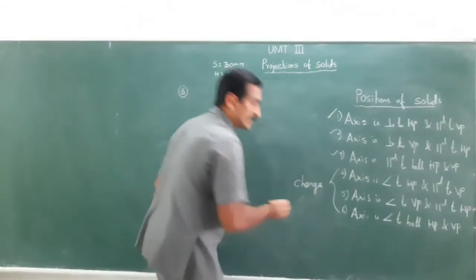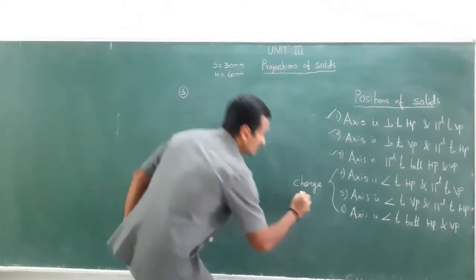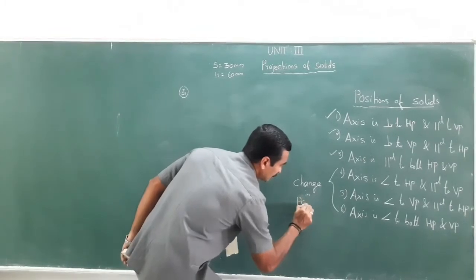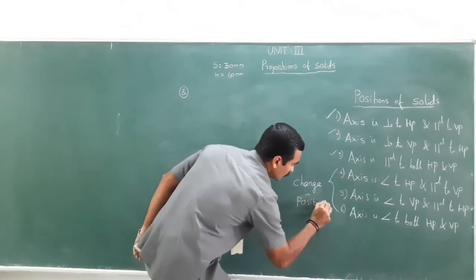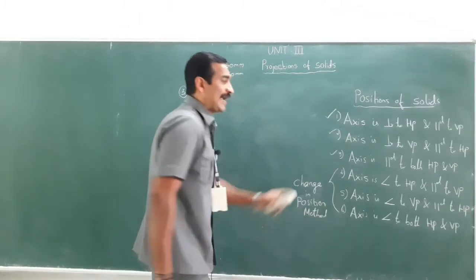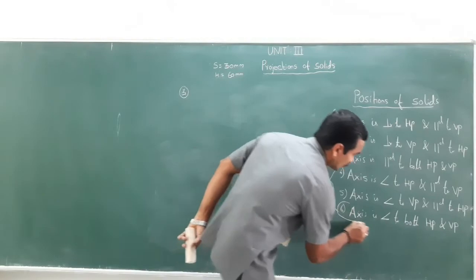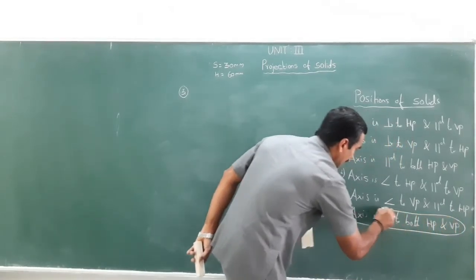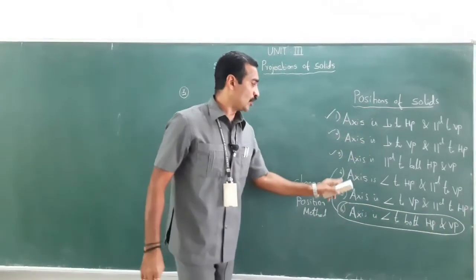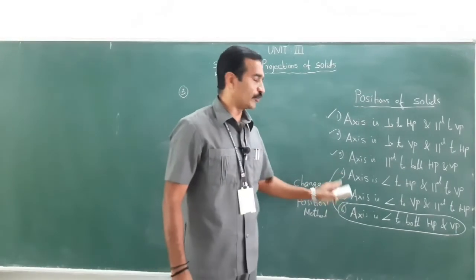Where did we use the change in position method? In the plane surfaces, right? We use the change in position method because the axis is inclined. And this sixth position doesn't come under our syllabus. So only the fourth and fifth, we will solve problems based on conditions 4 and 5.